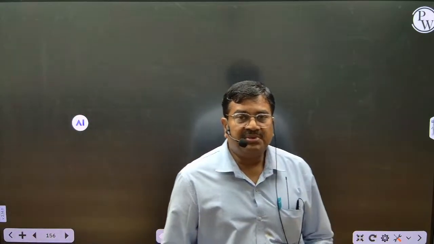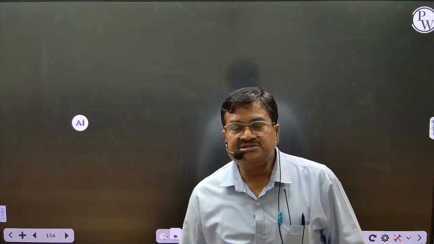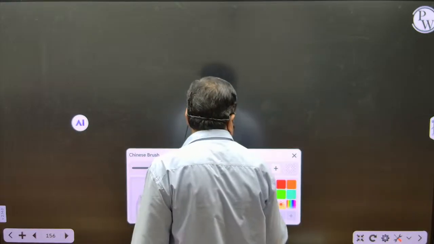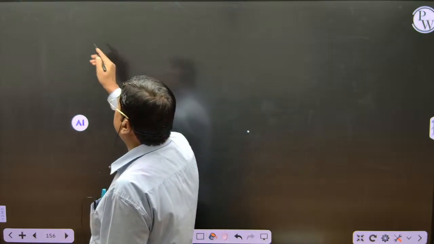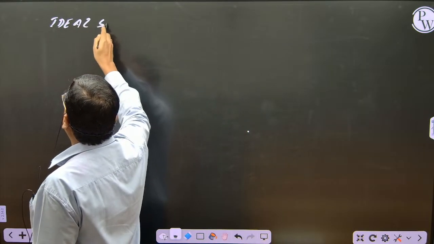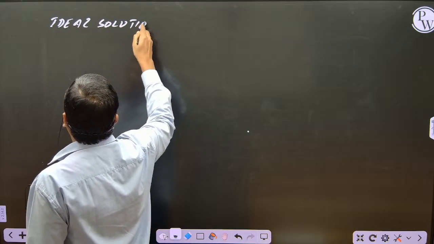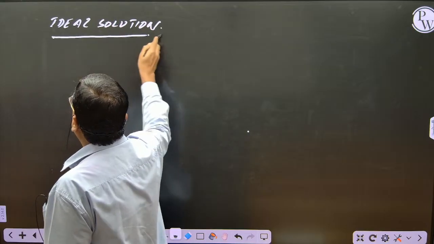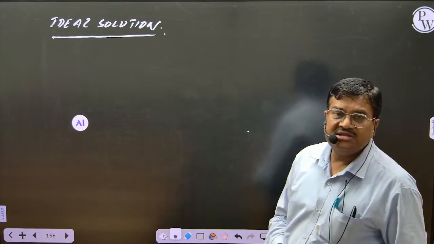Here we did vapor pressure of liquid in liquid, and solid in liquid. Now write the heading, ideal solution.